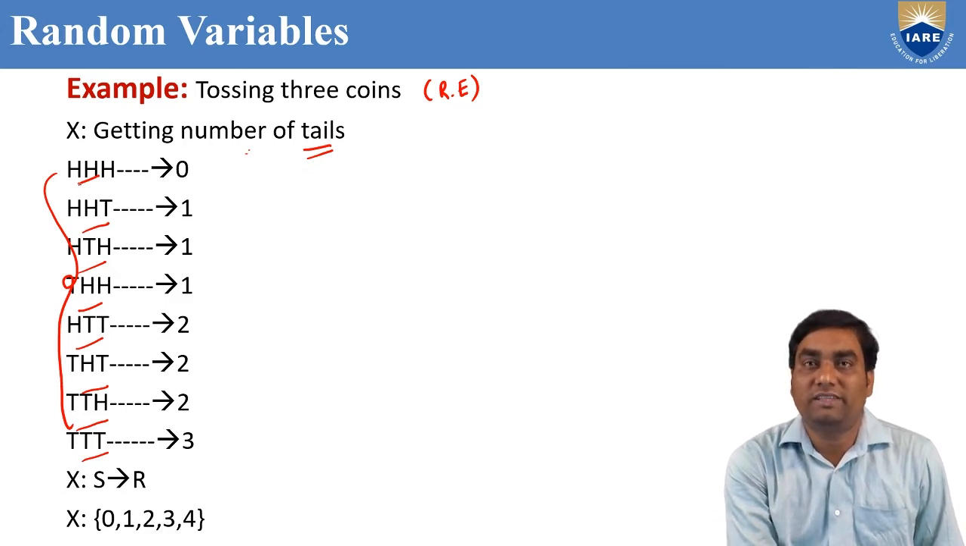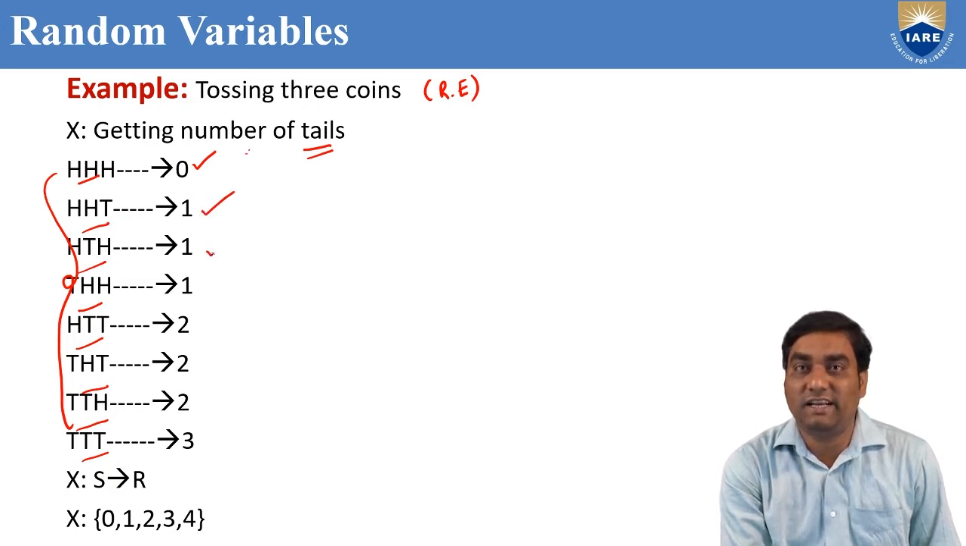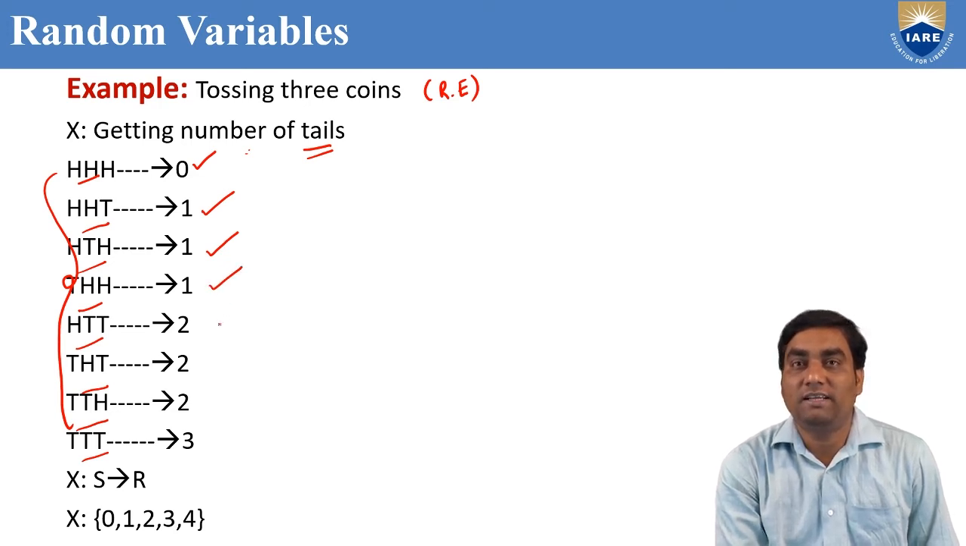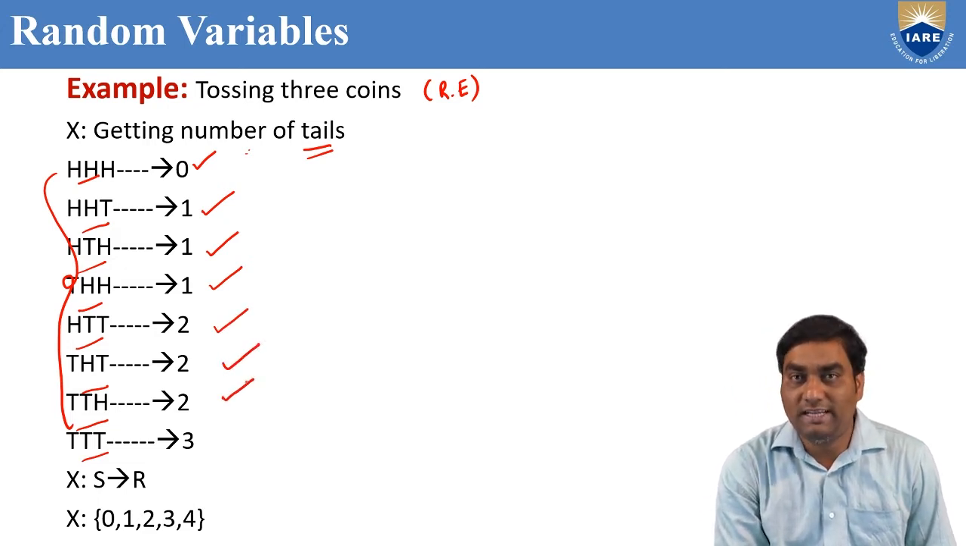In the first outcome, 3 heads. How many tails here? Only 0. You put 0. In the second outcome, head, head, tail, the number of tails is 1. In HTH, the number of tails is 1. In THH, the number of tails is 1. In HTT, the number of tails is 2. In THT, the number of tails is 2. In TTH, the number of tails is 2. And in TTT, the number of tails is 3.